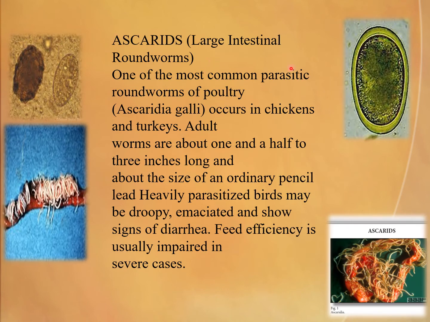Ascarids, the large intestinal roundworm, are one of the most common parasitic roundworms of poultry. Ascaridia galli occurs in chickens and turkeys. Adult worms are about 1.5 to 3 inches long and about the size of an ordinary pencil lead. Heavily parasitized birds may be droopy, emaciated, and show signs of diarrhea. Feed efficiency is usually impaired.